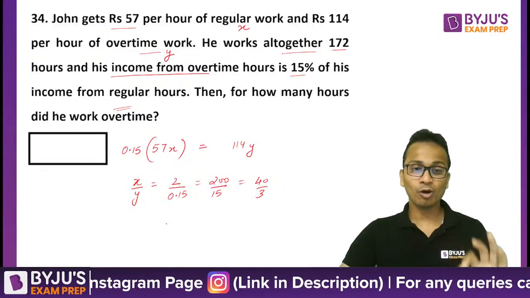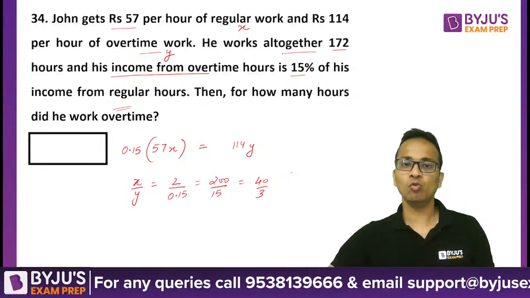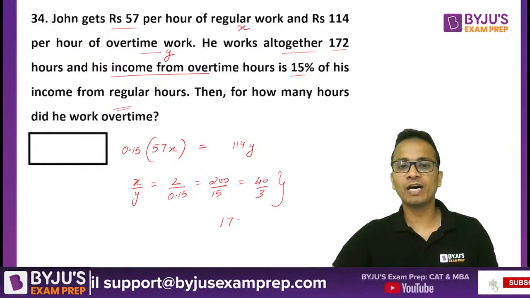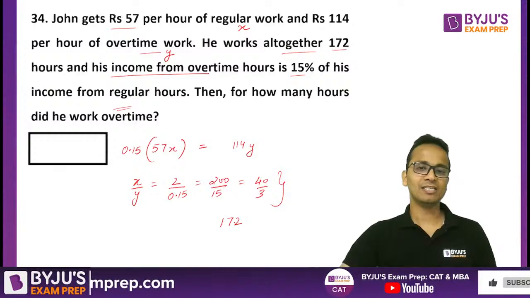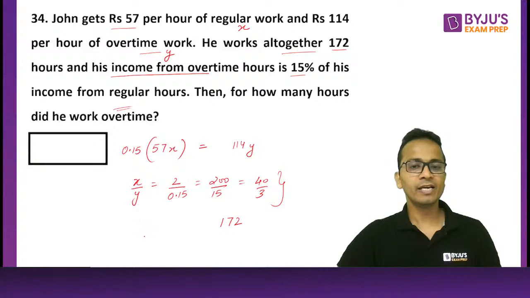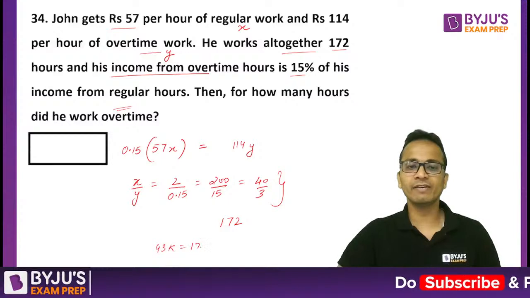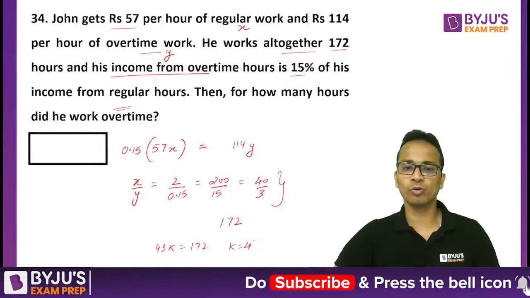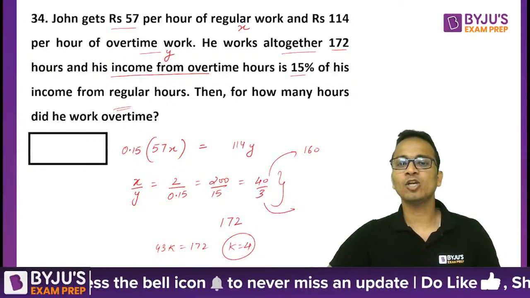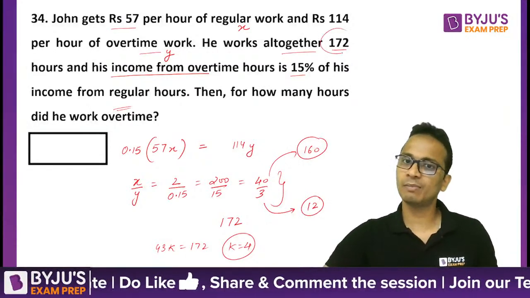So the number of hours of regular work and overtime work will be in the ratio of 40 upon 3 and the total number of hours is given as 172. Such a simple question. So regular hours, I can assume as 40K and overtime as 3K. So 43K is equal to 172, where K is equal to 4. So the number of regular hours will be 40 into 4, that is 160, and overtime hours is 3 into 4, that is 12. So 160 and 12 sum up to 172.